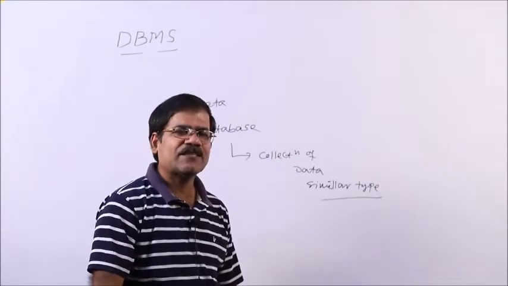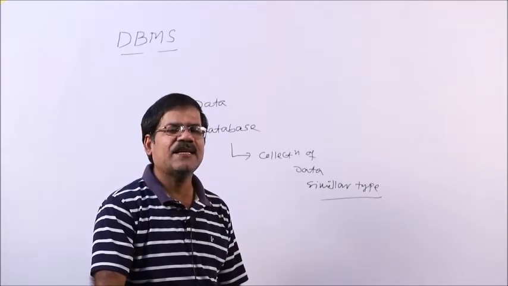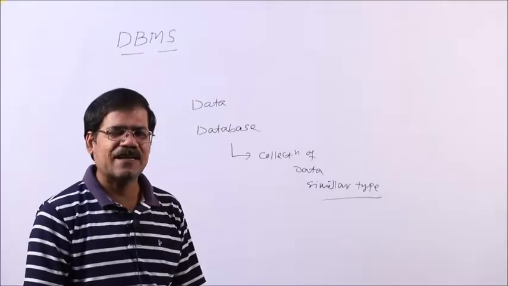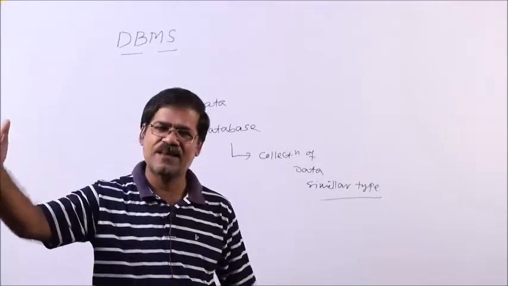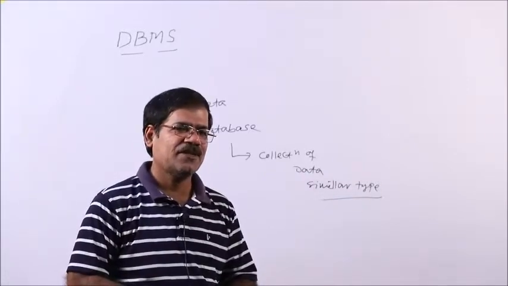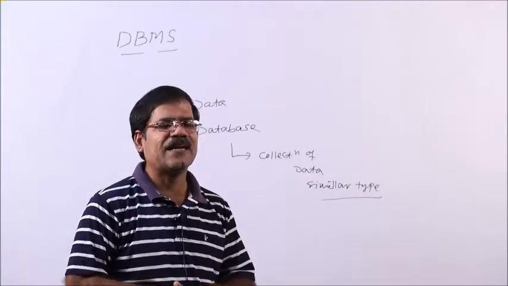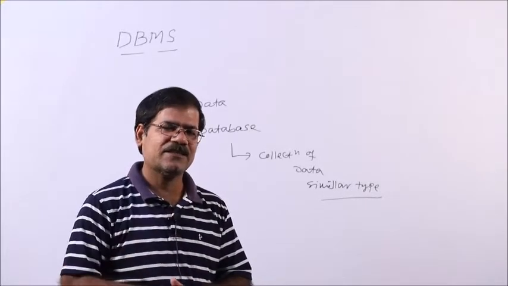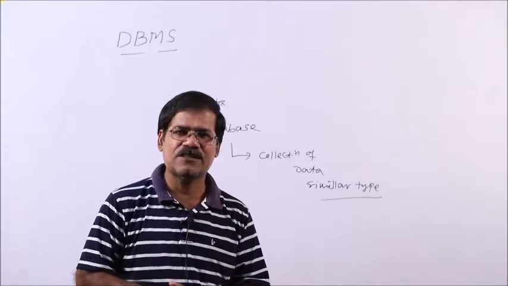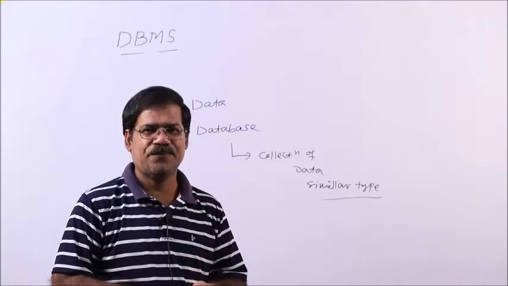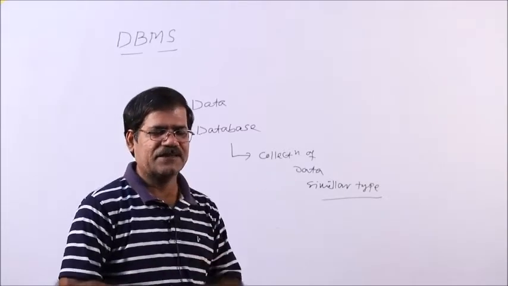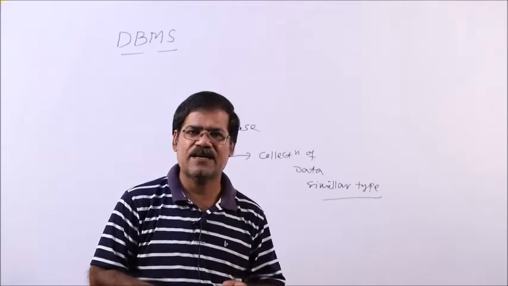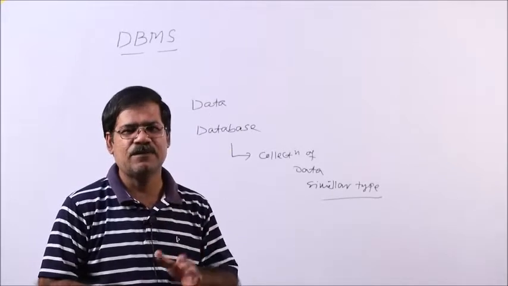Suppose I create the database of a particular university or any college. The college database should not contain the data of the bank. Bank is one domain and college is another domain. If you build the database of a particular college or university, it contains the data of the college. What is the data of a college? The data of the student: student name, roll number, address details. Then the data of the employee: employee number, employee name, employee address, salary, TA, DA, everything.